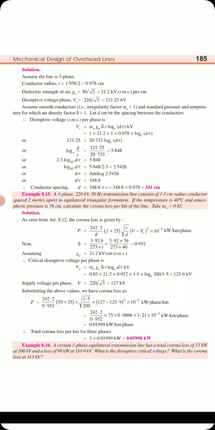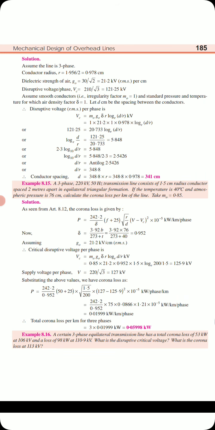Once you have delta, put it in the VC equation and calculate VC. Once you know VC, you calculate the P using the equation, where V is given, that is 220 kV, for the phase voltage divided by root 3. By applying all the values in the equation of P, you will get 0.01199 kilowatt per kilometer per phase. For 3 phase it is multiplied by 3.